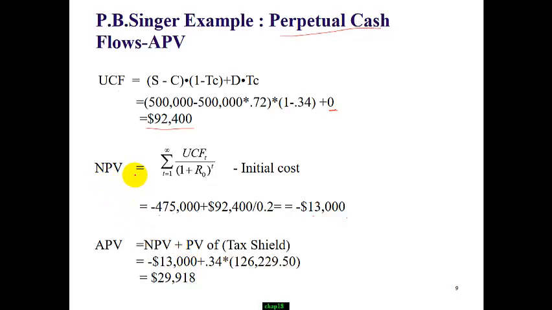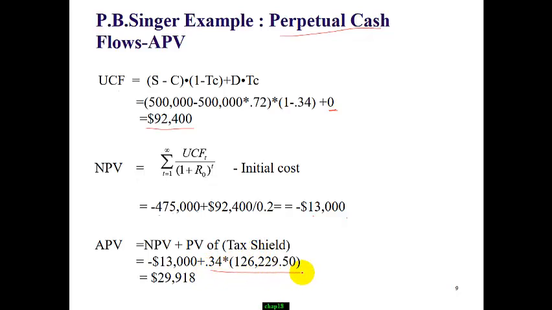Once we have net present value, APV is net present value plus the debt financing effect. In this case, we don't have bankruptcy cost, we don't have flotation cost, we don't have other local subsidy. So the main debt financing effect is due to the interest tax shield.